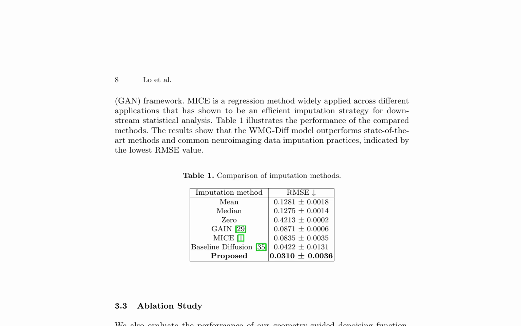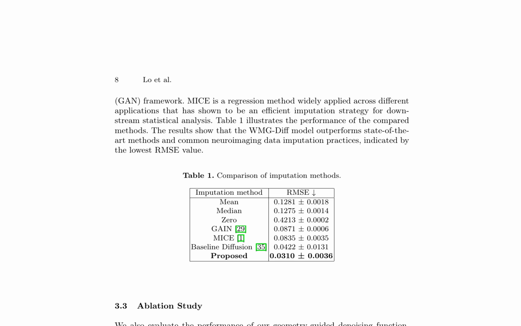A comprehensive comparison of imputation methods reveals that WMG-Diff outperforms state-of-the-art approaches and conventional neuroimaging data imputation practices. As evidenced by the lowest root mean squared error (RMSE) value in Table 1, WMG-Diff demonstrates superior performance in imputing missing data.